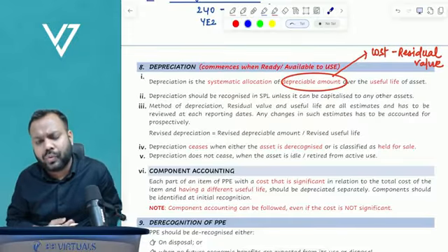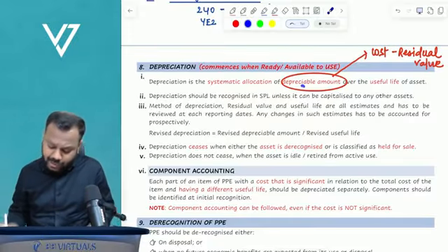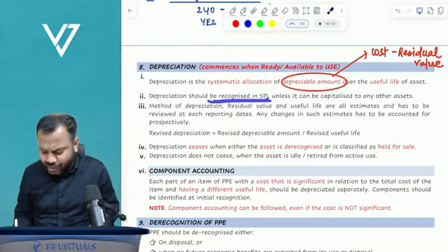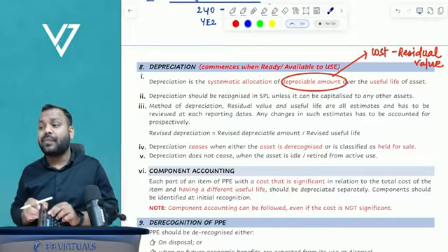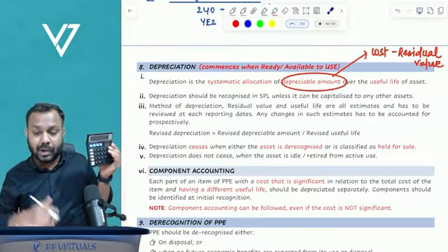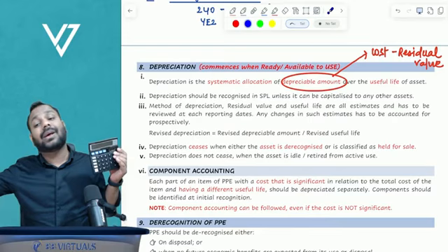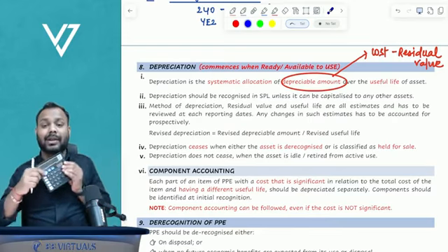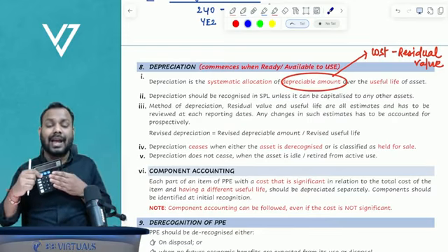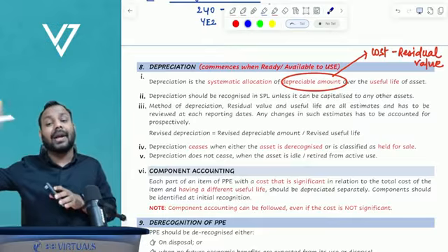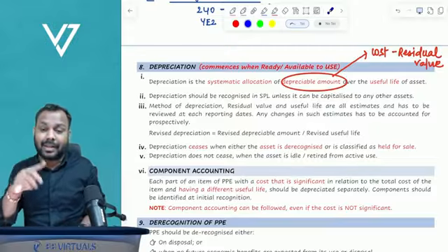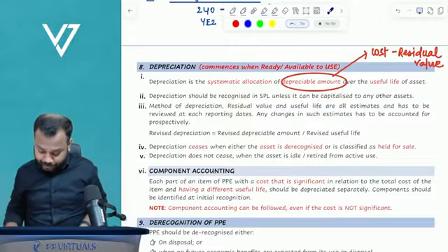Sir, where do we need to recognize depreciation? Depreciation is ideally recognized in P&L. But if I am using this asset for construction of some other asset, then the depreciation of this asset is capitalized to the cost of that asset rather than expensed off to the P&L.